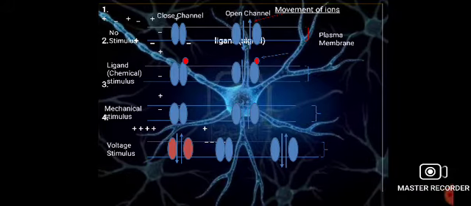The third channel, named the mechanical gated channel, requires a stimulus such as mechanical touch or pressure to open.